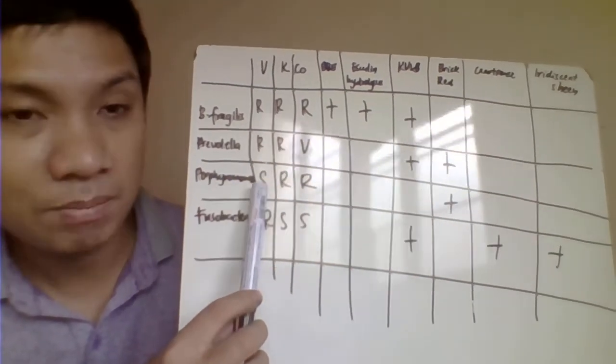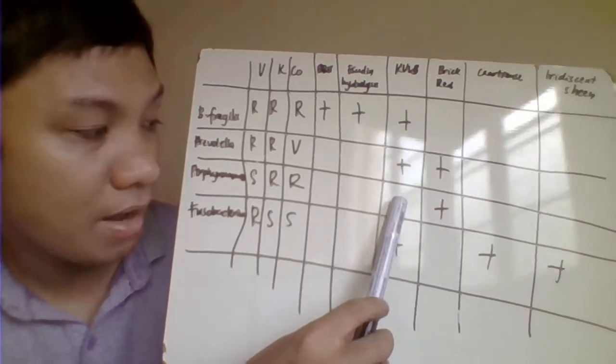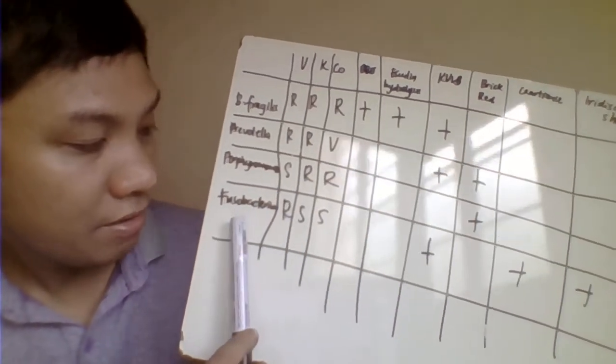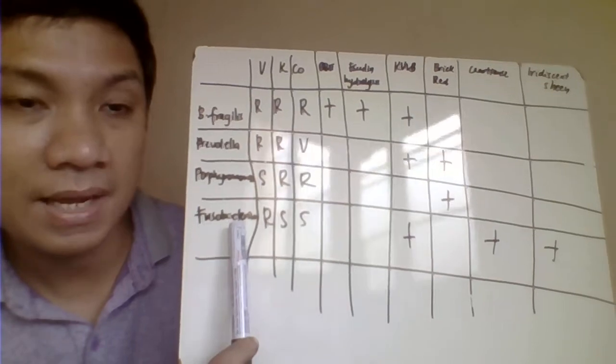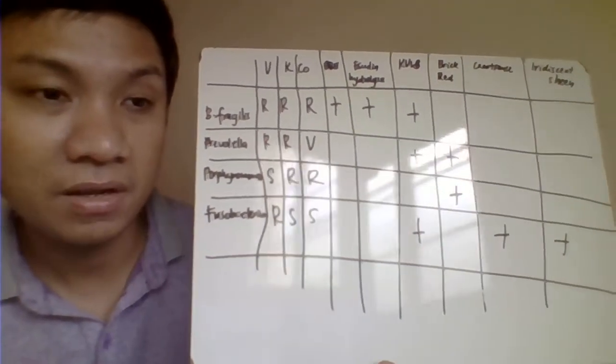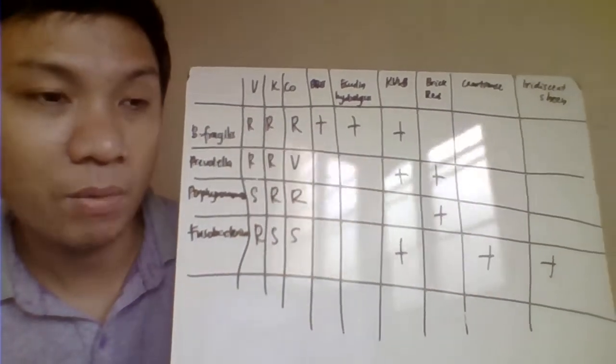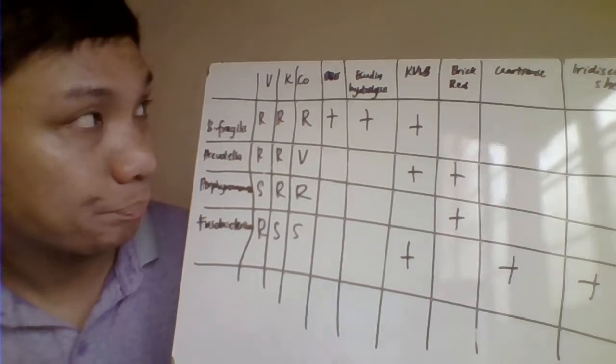Porphyromonas, susceptible siya dito. Therefore, hindi siya mag-grow sa ating kanamycin, vancomycin, lake blood agar. Fusobacterium, resistant siya sa kanamycin, vancomycin, except your nucleatum. Again, your nucleatum will not grow in our kanamycin, vancomycin, lake blood agar.